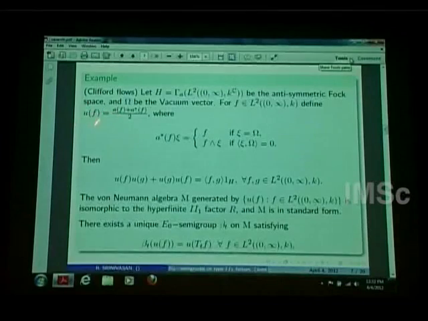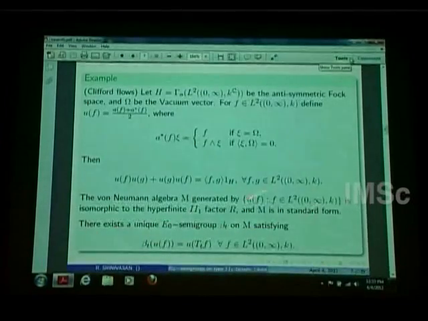Then we define U(f) to be just the average of these two operators. Remember, I am taking f from this real Hilbert space. So U(f) will be a self-adjoint operator. In fact, they will be self-adjoint unitaries, I think, or at least constant times unitary. They will satisfy this anti-commutation relation: U(f)U(g) + U(g)U(f) is the inner product between f and g times 1. So if f and g are orthogonal, they will anti-commute, for example.